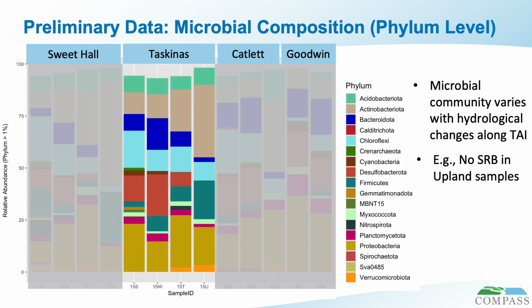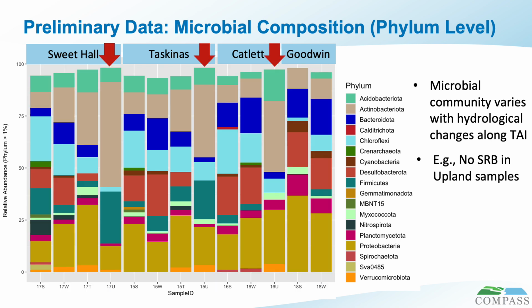And if we look at changes along the transect within Tascanis Creek, we see similar trends as those found in Sweet Hall Marsh. Some communities have increasing abundances, while others have decreasing abundances. And once again, there are no sulfate reducers in the upland. And this is consistent among all upland samples. They have no sulfate reducing microbial communities present.